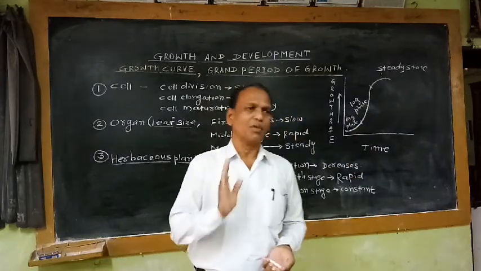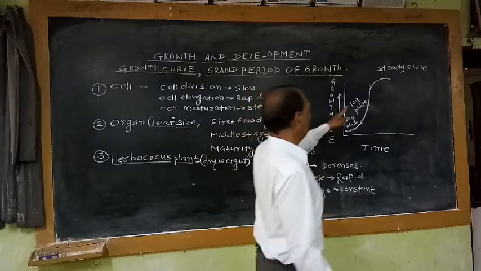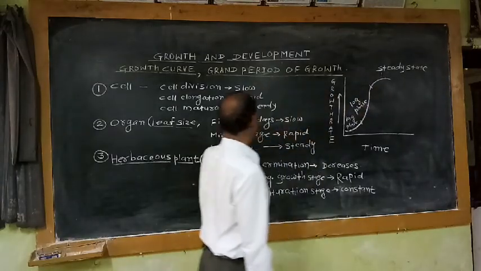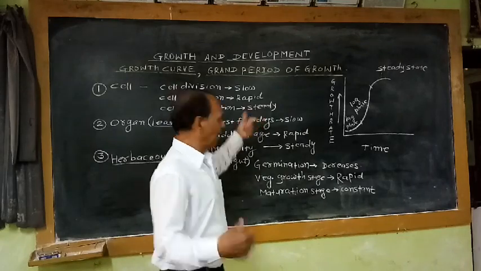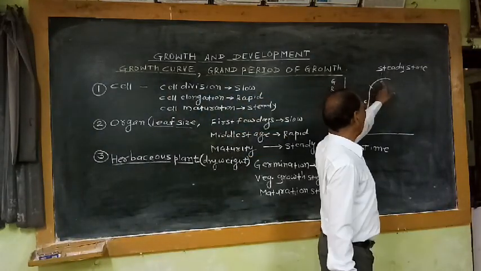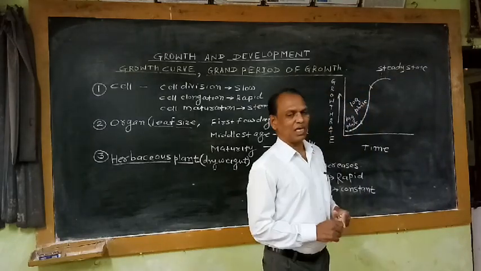And when the cell becomes mature, the size of the cell remains constant. That means the size of the cell remains steady. It is represented by this portion of the graph. It is known as the steady state phase.